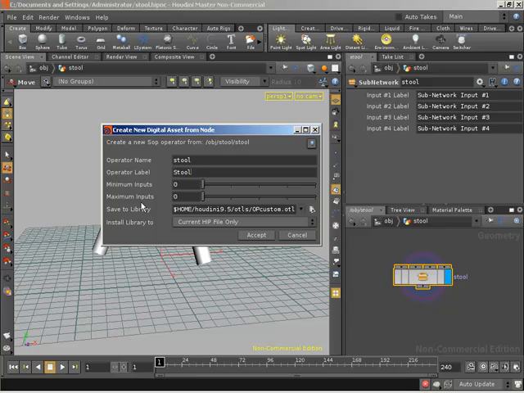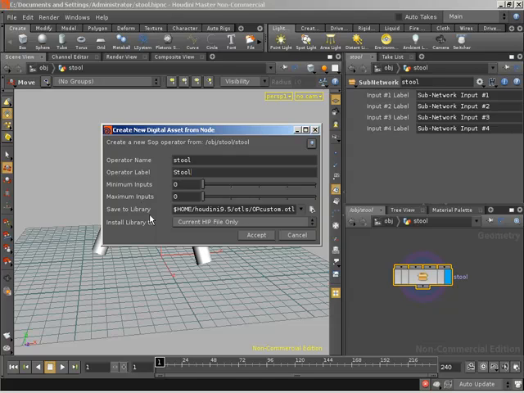Because the asset that we may be creating could simply be seen as a new tool that works on data. So we might need the ability to bring data in, and this is where you'd specify how many inputs you want to bring in. But in our particular case, we're treating this as a generator. Yeah, it's just going to generate a stool for us, so we don't need any inputs. So minimum and maximum is going to be 0.